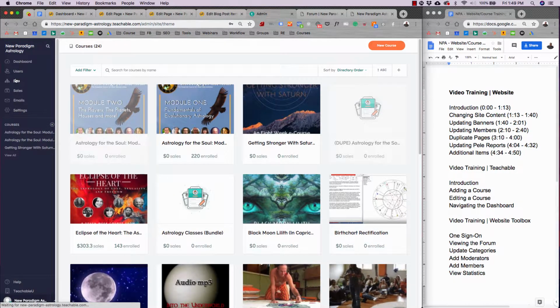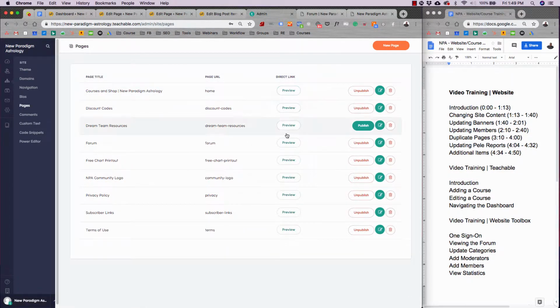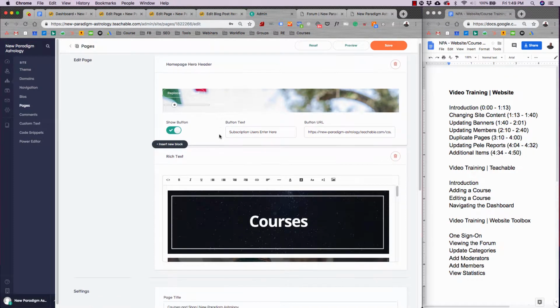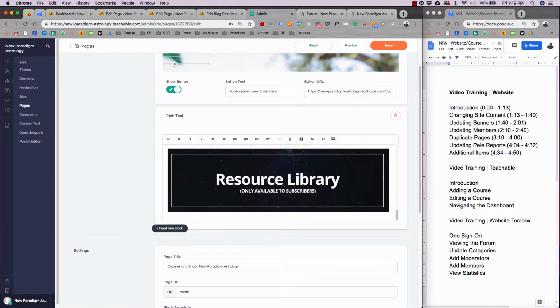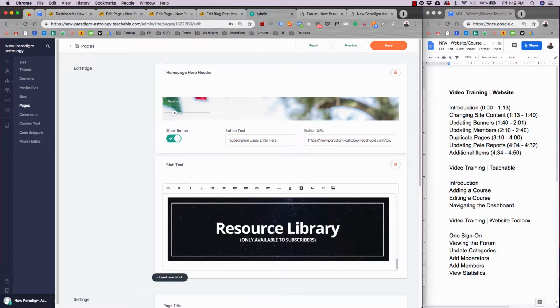If you want to edit any of the content on that front end, you would just go here to pages, and then you can edit those pages that we've created. Some of the pages are just links, but some of them are editable, like this home page that we edited. And you can see we have all the box images here, as well as title and description information, and you can update all of that on the fly at your leisure.